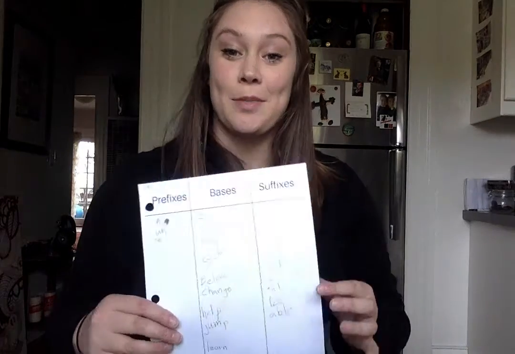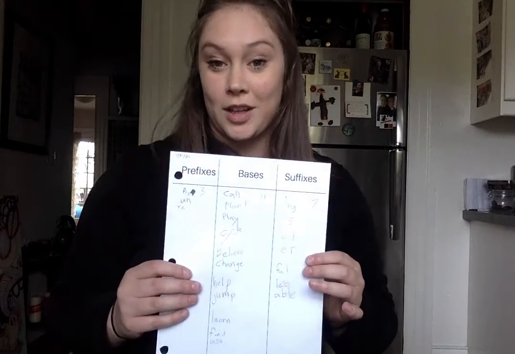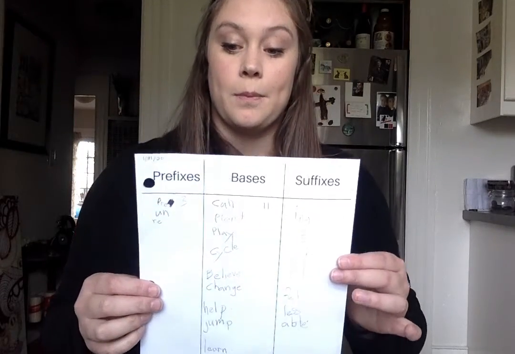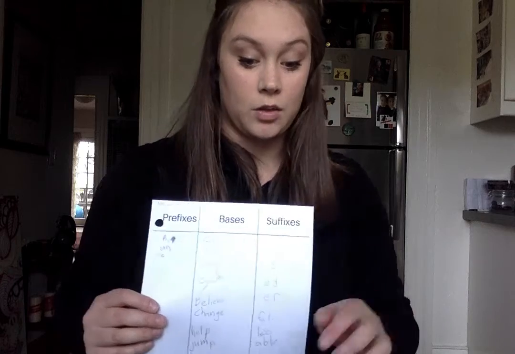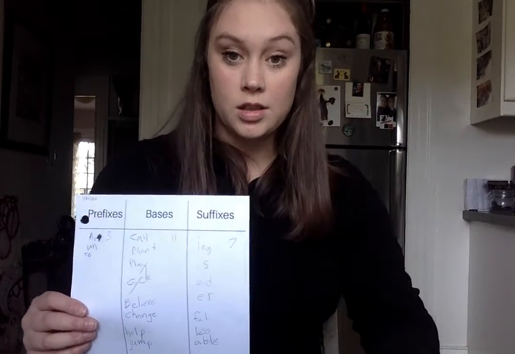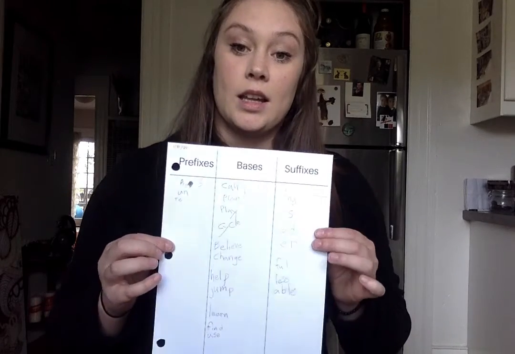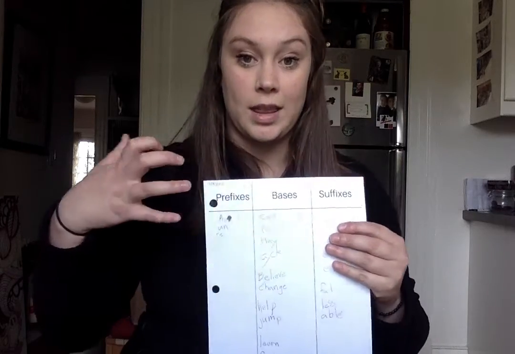Hi everyone. As promised, I will continue to talk about what you can do once you learn about some prefixes, some bases, and some suffixes. So in the last video, I talked about prefix, base, and suffix lists at the end of the concentration game and at the end of the word bag game. So this is a list, and this template is attached to this video. It's super easy to use, and once you make those cards from the word bag game and the concentration game, you can use a prefix, base, and suffix list to break them down.